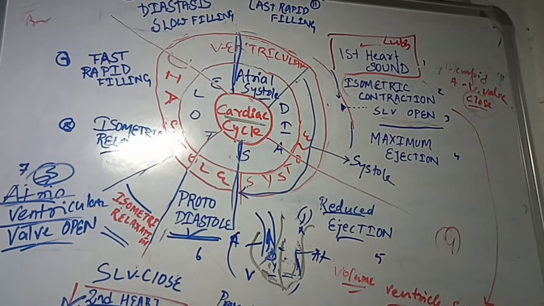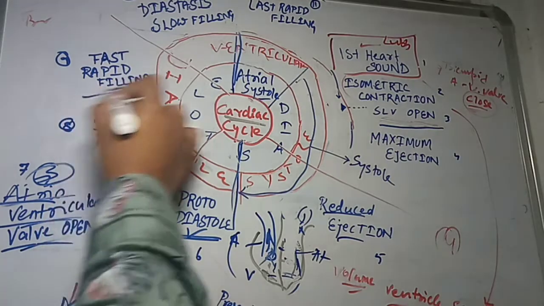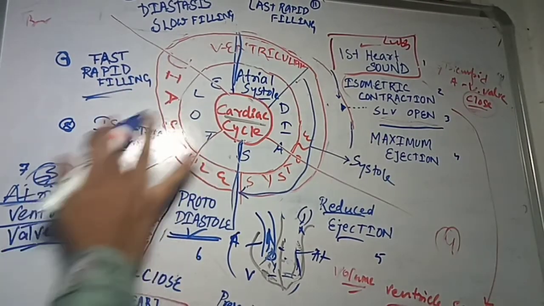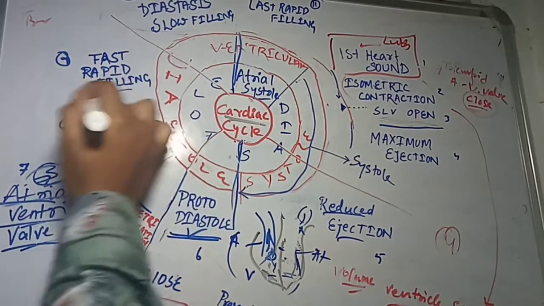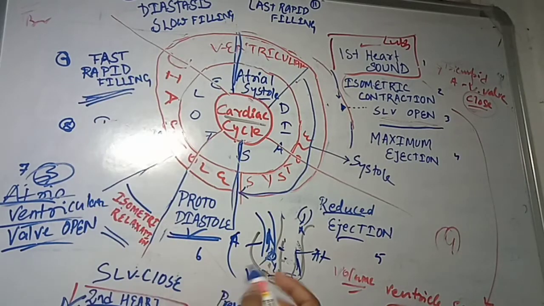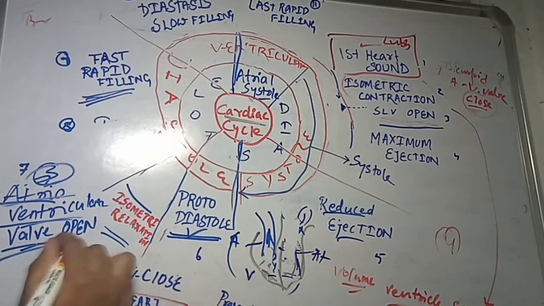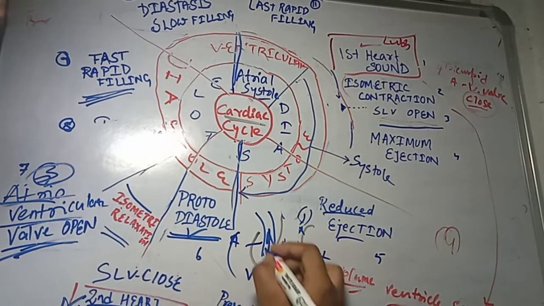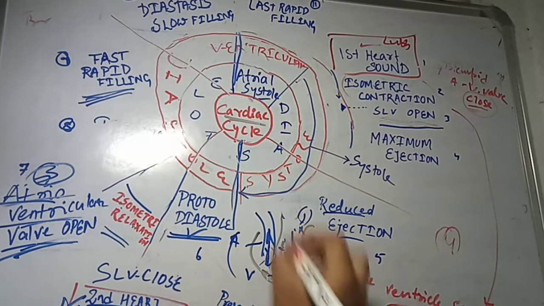After isometric relaxation, we find the rapid filling phase; the isometric phase is not present here. How? Because the valve opens, and blood goes down from the atrium to the ventricle.